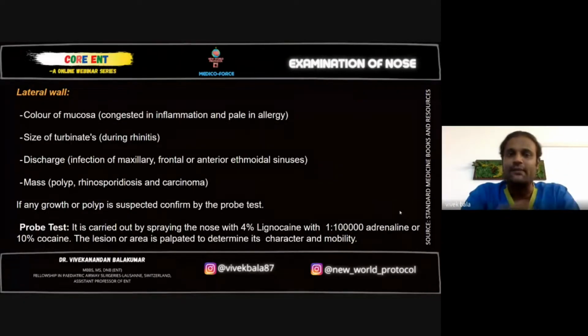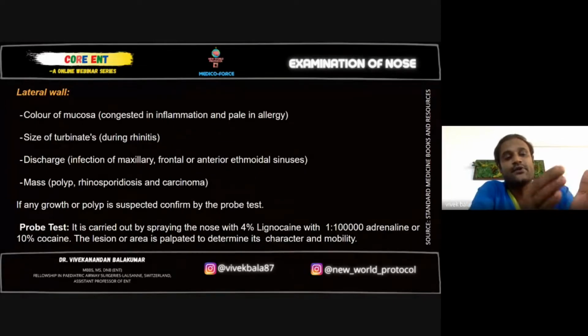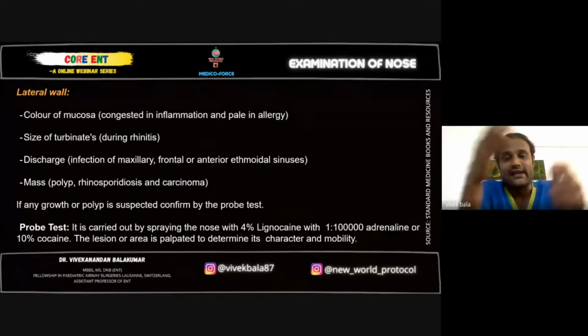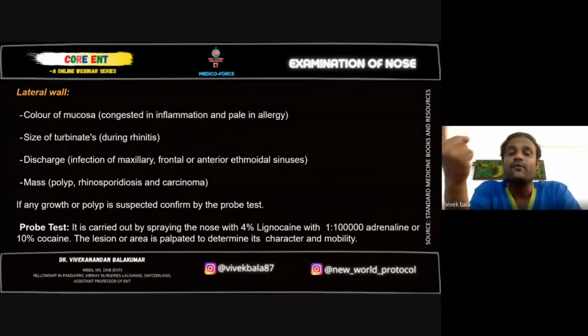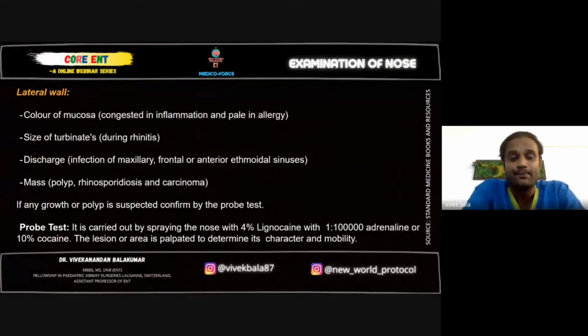If it's a pale-looking mass like a polyp or in allergic rhinitis, where you see multiple grape-like clusters, or multiple finger-like projections arising from the lateral wall, you can slowly probe it and check where it is attached. In a polyp, you can probe all around the polyp because the stalk is inside. Whereas a rhinosporidiosis might be attached to the septum, or the inverted papilloma will be attached to the lateral wall. You can probe only from side to side, but you can't probe where it's arising from, superior or inferior. Next.